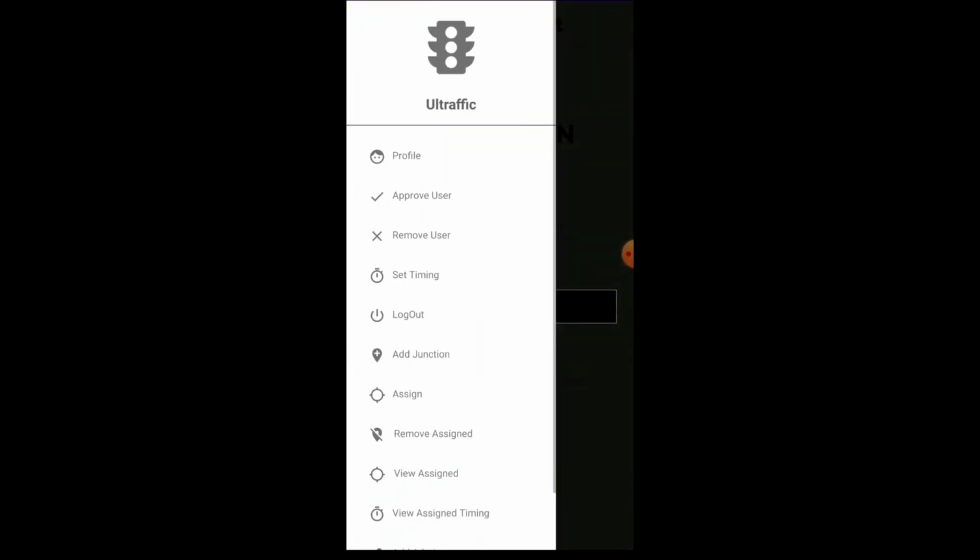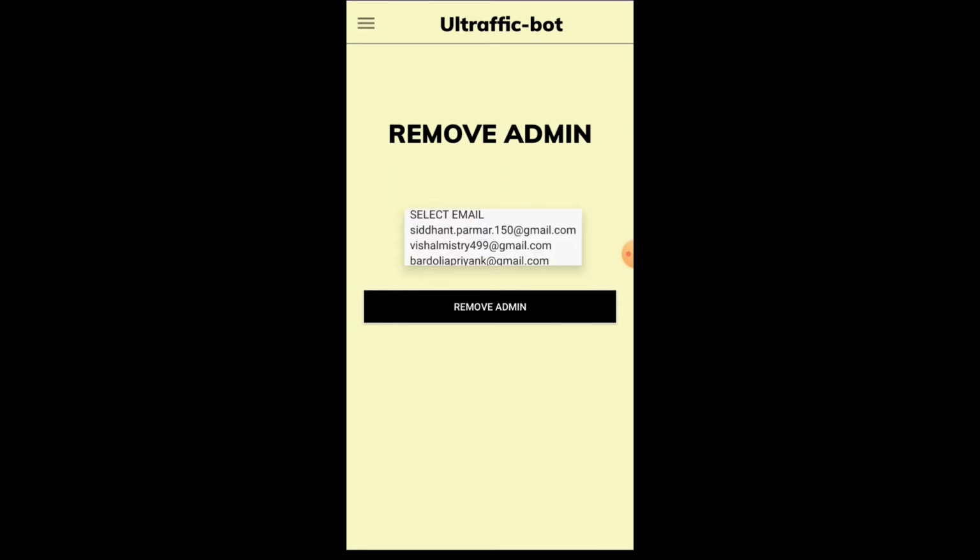Now we will try to remove him from the admin position. Here in this drop-down list, all the users that are approved and are admin will appear. I will now make Priyank Badolia not admin. So when I press the remove admin button, you can see that badoliapriyank@gmail.com is removed as admin and we cannot see his email ID in the drop-down list.